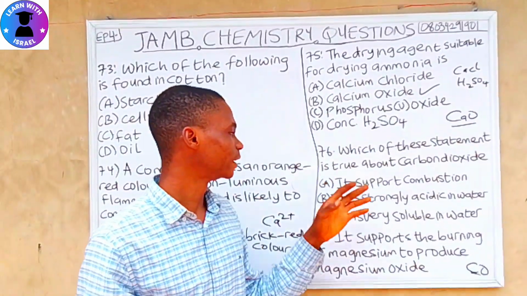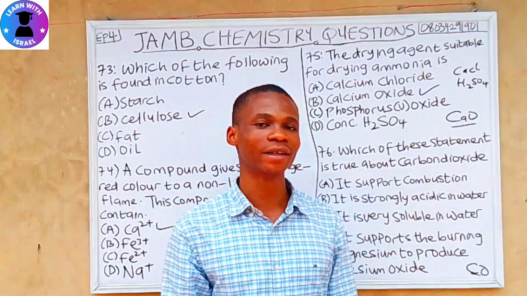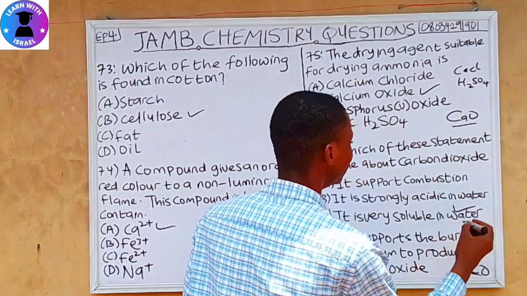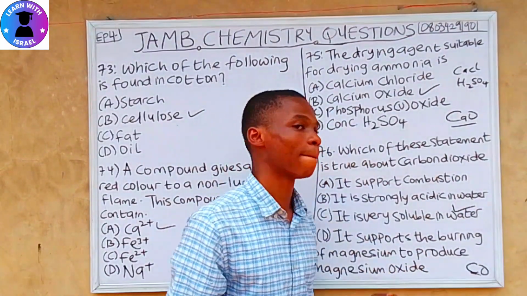So let's check option B. It is strongly acidic in water. No, that's wrong. Option C. It is very soluble in water. Yes, carbon dioxide is very soluble in water.